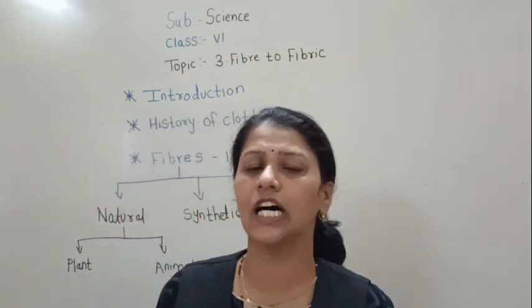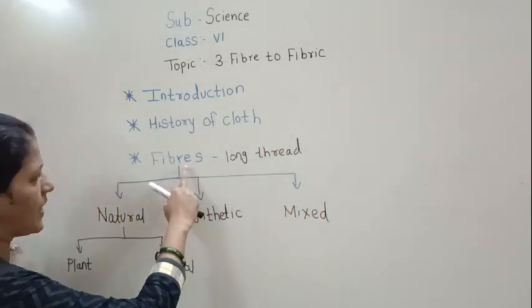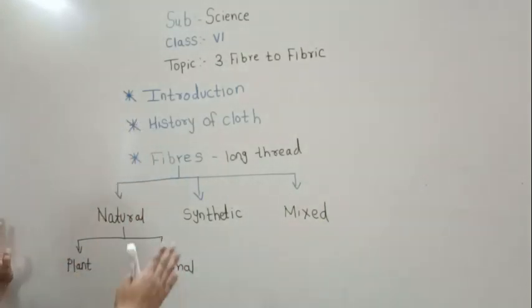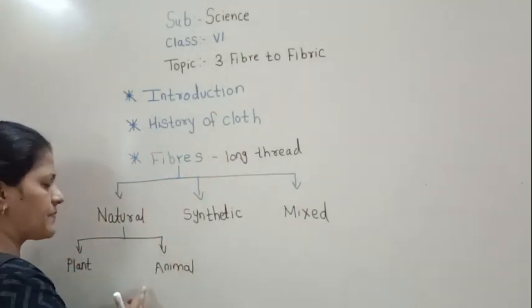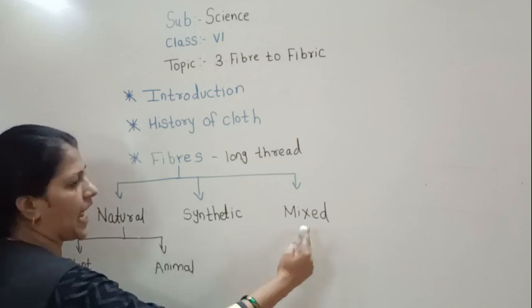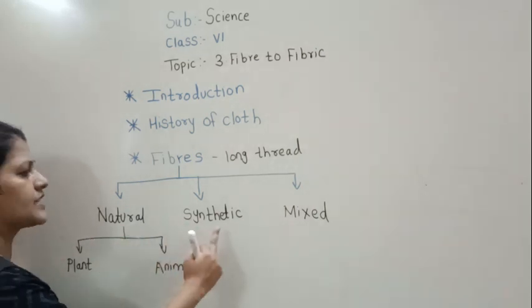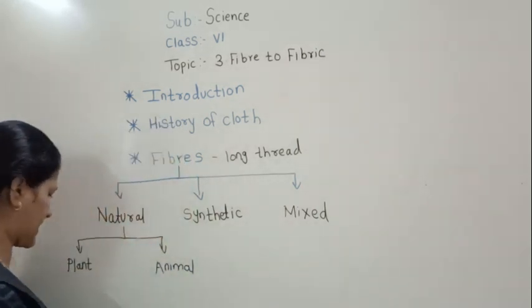So fibers are long thread-like structures. They are mainly classified into three types: natural, synthetic and mixed fibers.